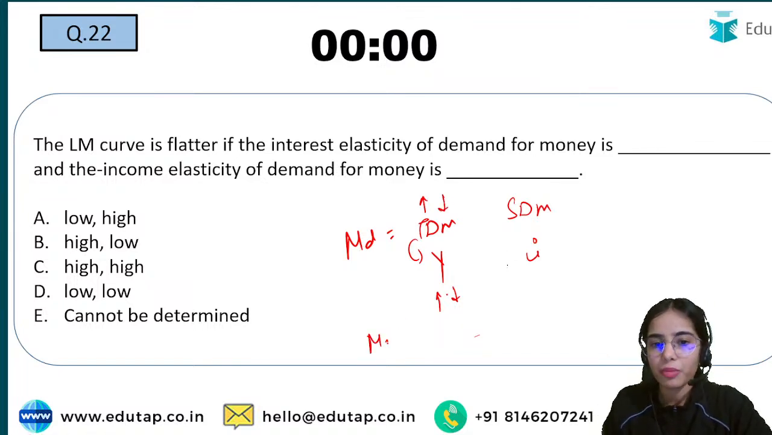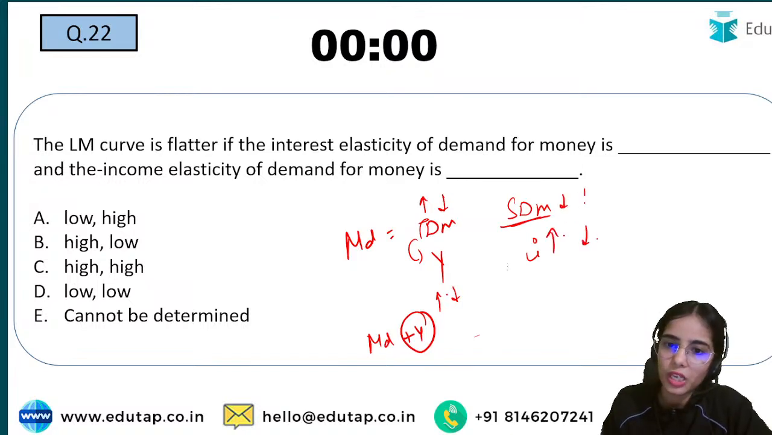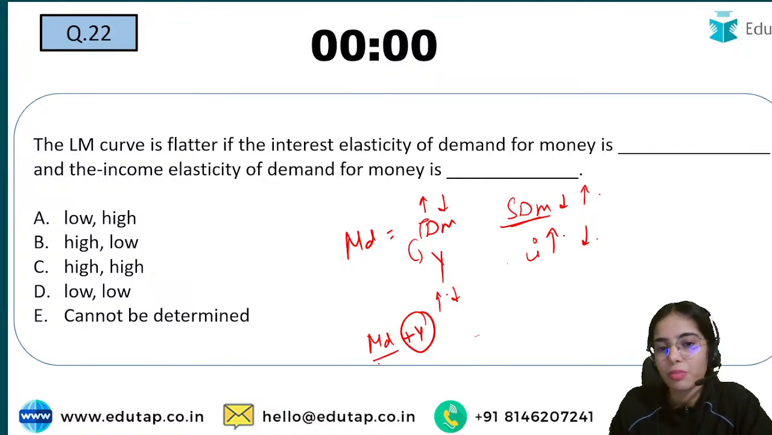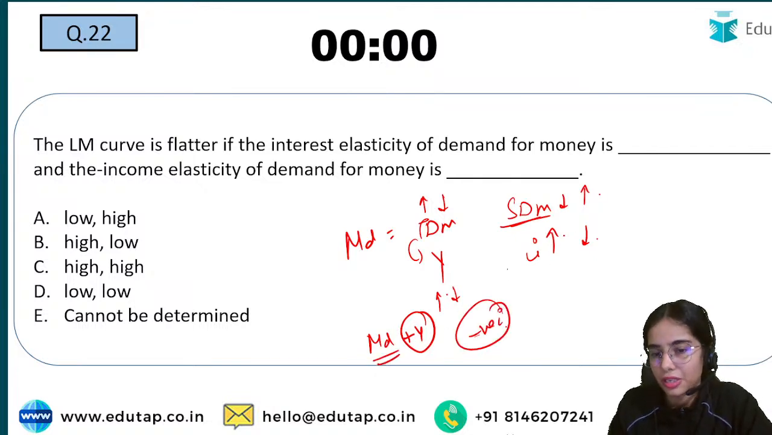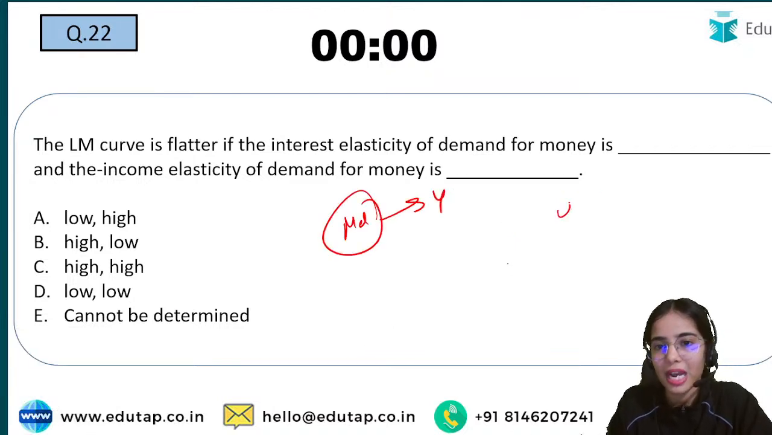So the demand for money has a positive relationship with the income level. And for the speculative demand for money, if the interest rate is high, speculative demand for money is low. If the interest rate is low, speculative demand for money is high. So that means demand for money has a negative relationship with the interest rate. So demand for money is related to the level of income and the interest rate.